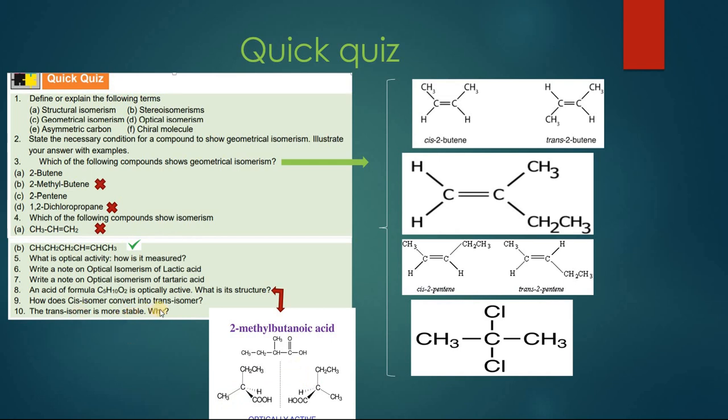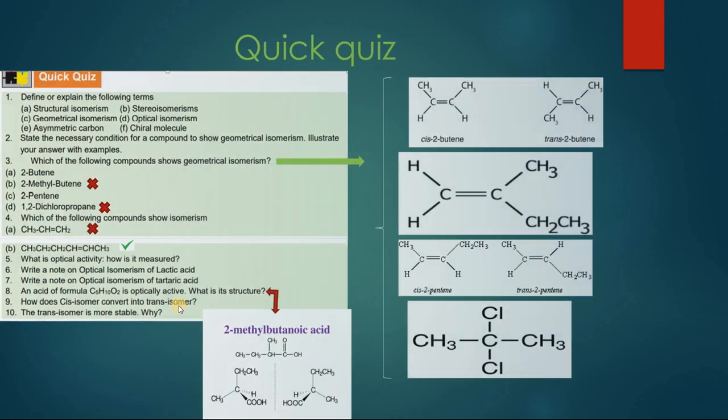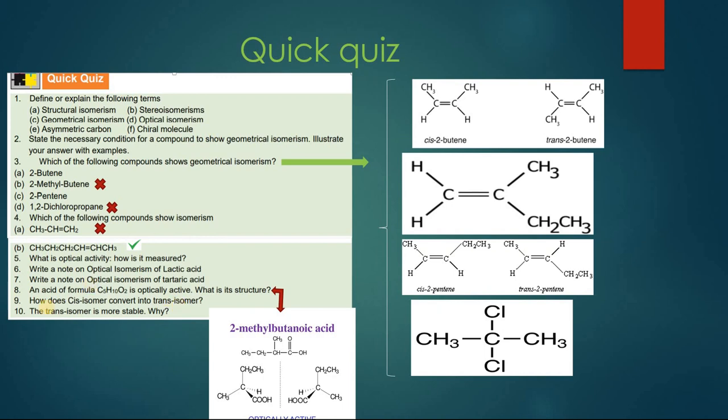How does cis isomer is converted to trans isomer? We have discussed it in detail in the lecture. Trans isomer is more stable than the cis isomer. Why? This has also been discussed in the lecture in detail.